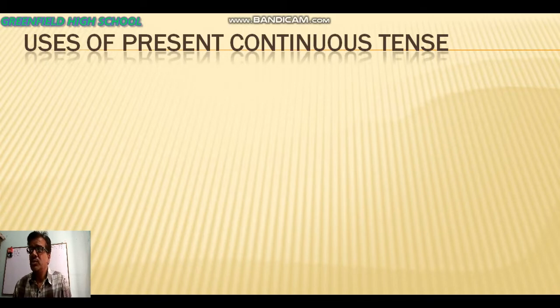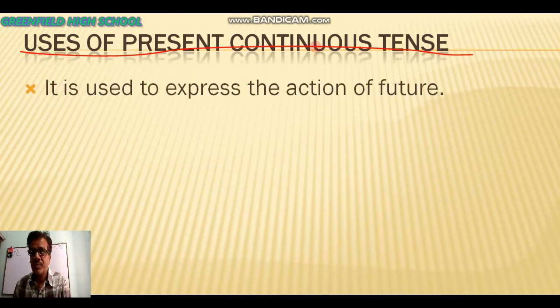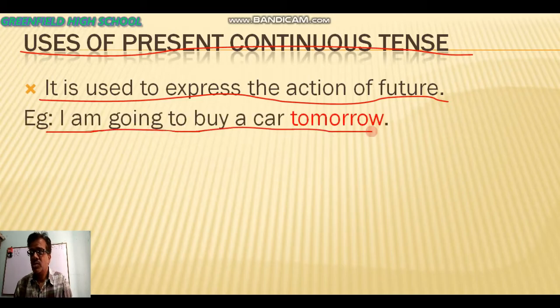What are the uses of present continuous tense? Usage of present continuous tense. It is very necessary to know the usage of present continuous tense. First, it is used to express the action of future. That means whatever action we are going to do in our coming time, we can express by our present continuous tense. So by the example you can better understand.